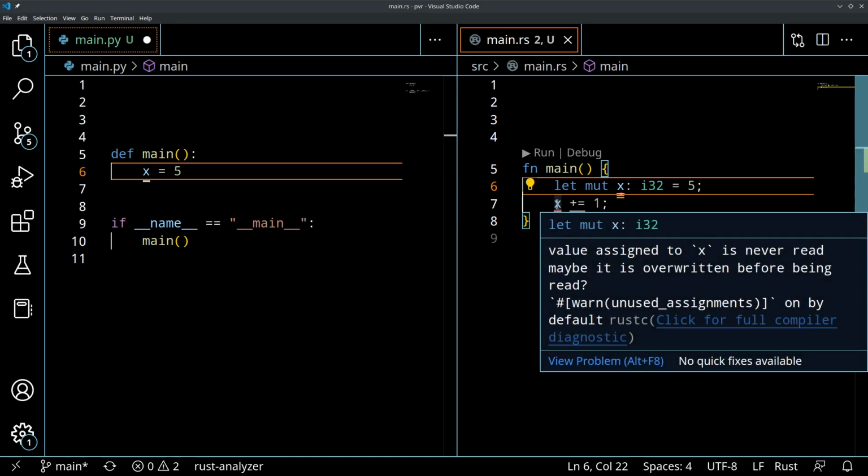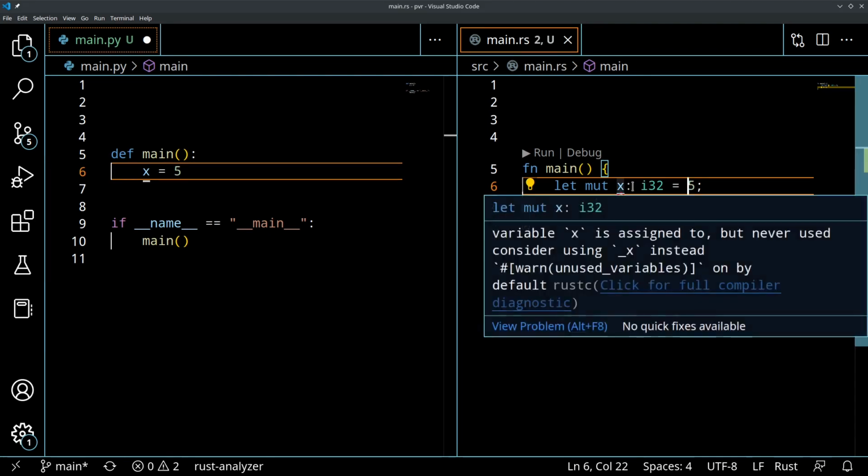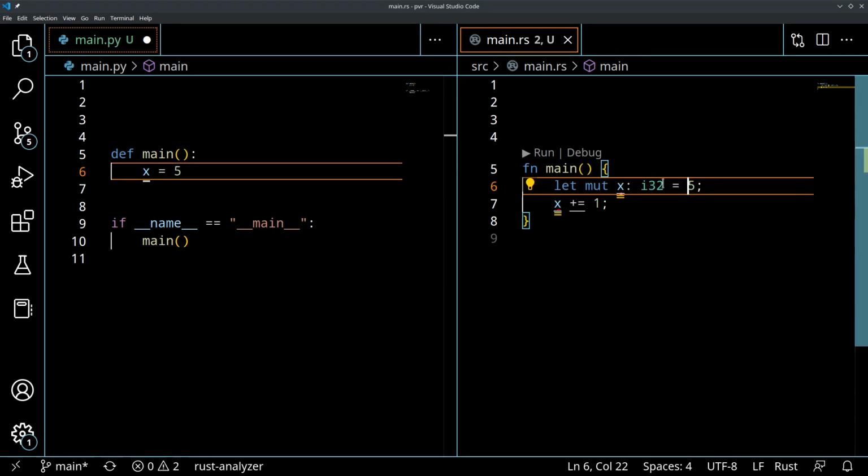And now I can say x, which points to this data. So x points to a 32-bit integer, but x is a mutable reference. So this reference x allows me to change the data that's stored in that memory. So take that data and increment it by 1.